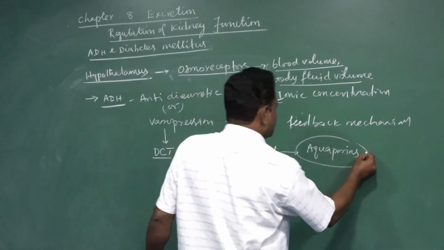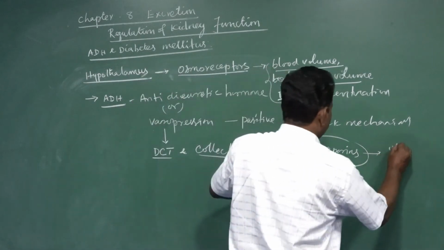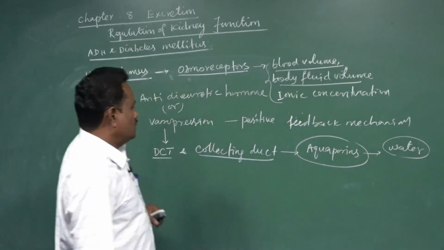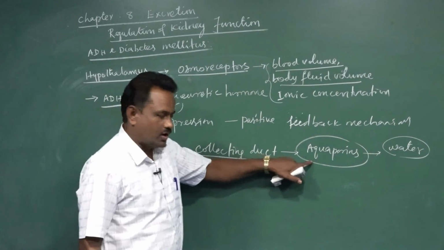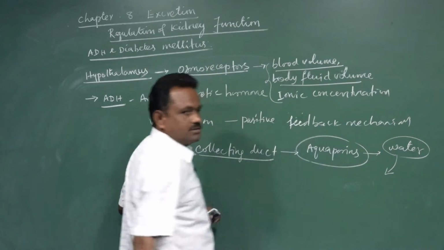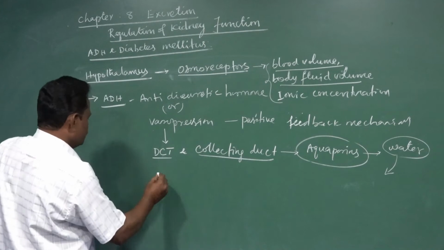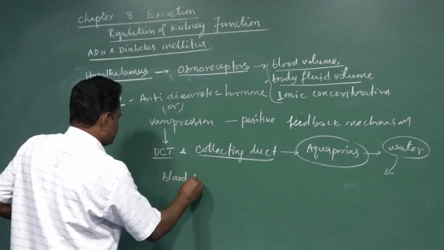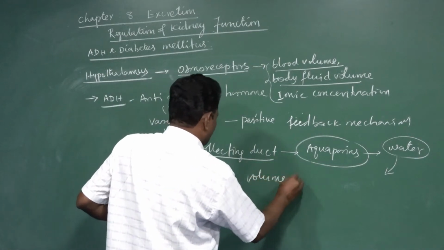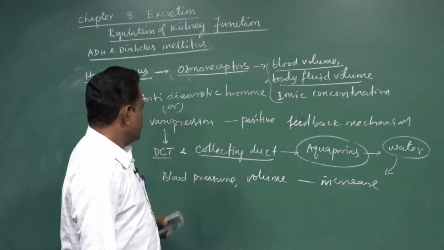When aquaporin concentration increases, the membrane is more permeable to water. The aquaporins allow more water from the nephron to return to the blood vessels. When it reaches the blood vessel, automatically the blood pressure and the blood volume increase.